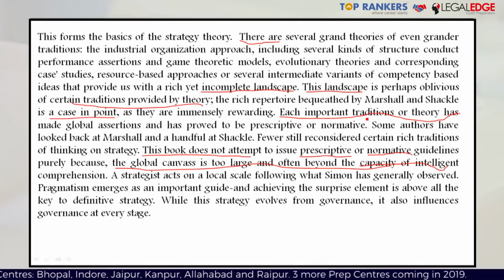Here again, you have to keep in mind they're talking about all the different kinds of traditions which have already been discussed, the evolutionary theories, the industrial organization approach, etc. So each of these important traditions or theory has made global assertions and has proved to be prescriptive or normative. So what was common was that they were all talking about the world in general. They were making statements or giving advice with respect to the thinking that it will be applicable to the whole world. And as proved to be, they were either being prescriptive or they were being normative. They were saying that you should follow this advice because this is normal, or you should follow this advice because we are telling you to follow this advice.